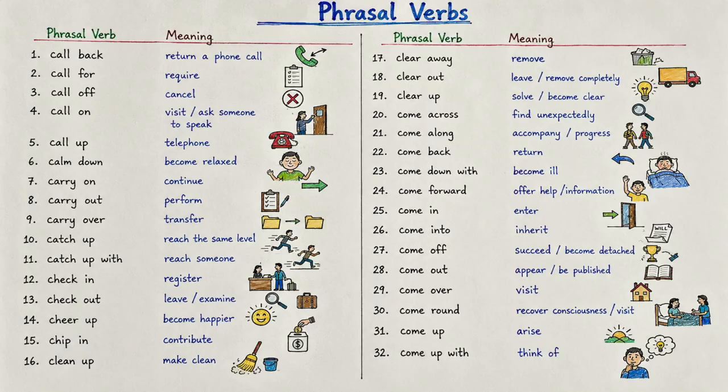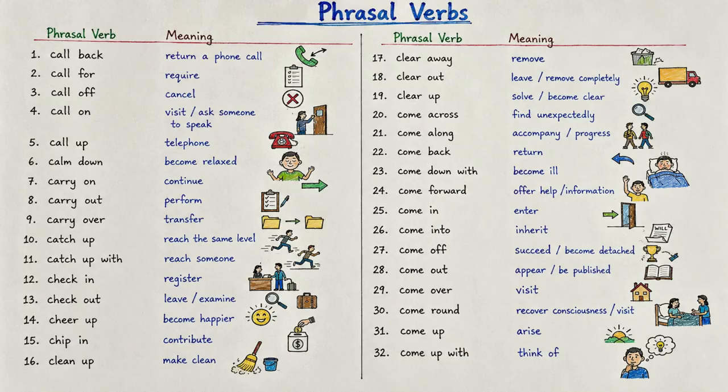Clear away means remove. Clear out means leave or remove completely. Clear up means solve or make something clear. Come across means find unexpectedly. Come along means accompany someone or make progress. Come back means return. Come down with means become ill. Come forward means offer help or information. Come in means enter. Come into means inherit.